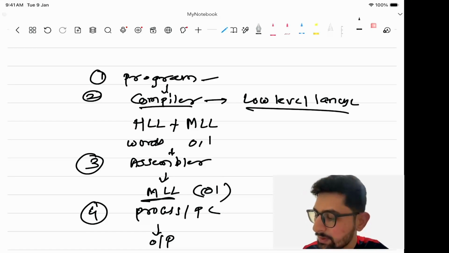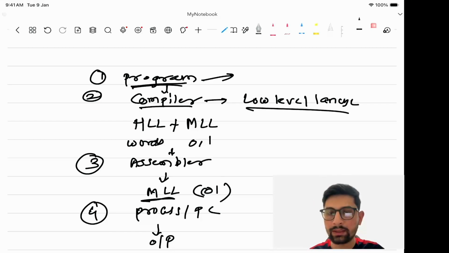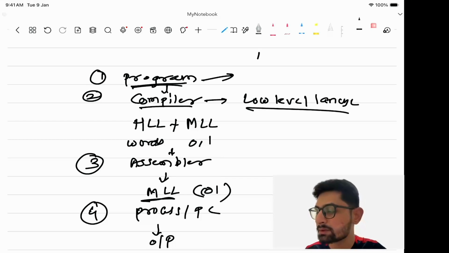But before this, we discussed the program. What is a program? The real definition of a program is that it is a step-by-step instruction given to the computer. Inside a program, we write some instructions. Let's take an example.